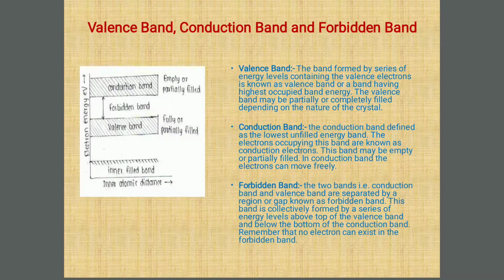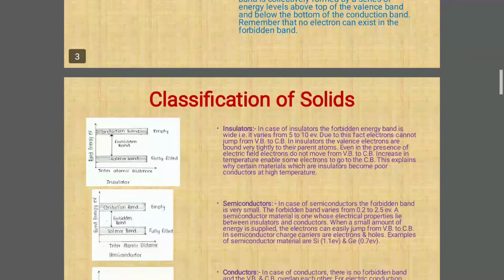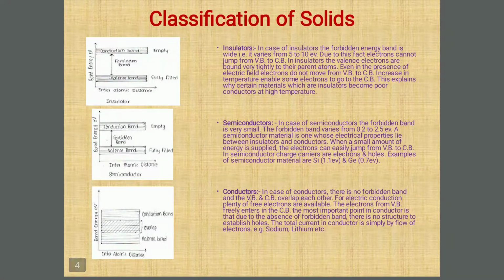Now we go to the next point, that is based on this band structure or band theory. By using the concept of this band theory, we are classifying the solids, which is the next one, that is classification of solids. If we see carefully, we are classifying the solids into three terms. First is insulators, second is semiconductors, and third is conductors. They are based on the energy band gap between valence band and conduction band.